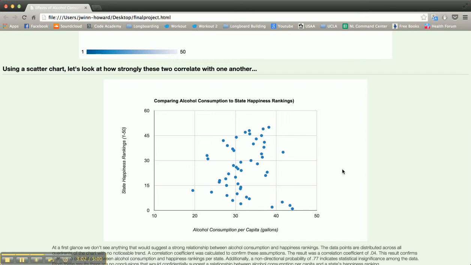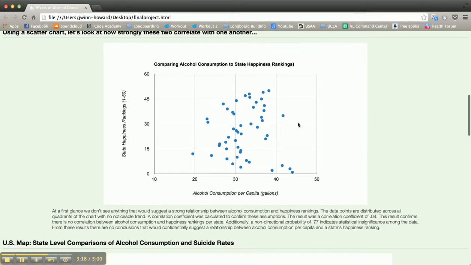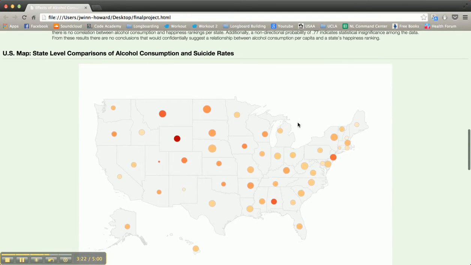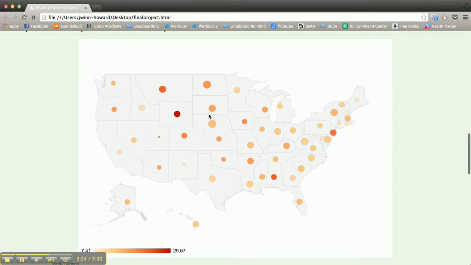And then the scatter chart is where we really dive into the correlation side of things. We use a scatter chart to begin looking to see if we see any sort of trend. In this case, not so much. And then furthermore, we'll calculate the correlation coefficients and the non-directional probability to determine statistical significance. After that, we do the same process for alcohol consumption and suicide rates.